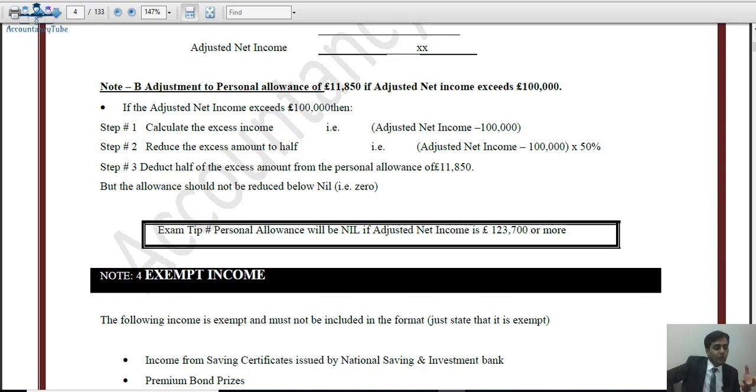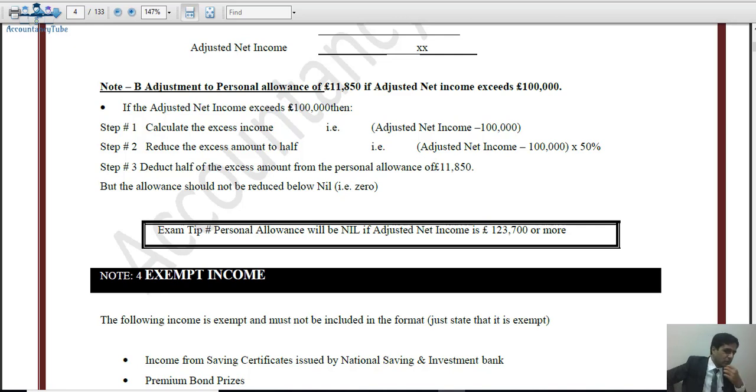We divide that by 2, so we take half of it. 20,000 divided by 2 is 10,000 pounds. This 10,000 pounds will be deducted out of the standard personal allowance of 11,850. Whatever the remaining amount of personal allowance is will be our reduced personal allowance.